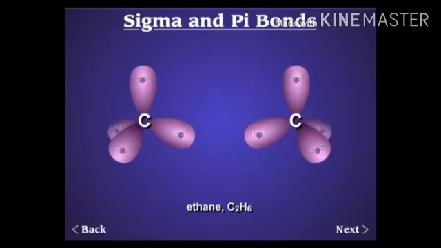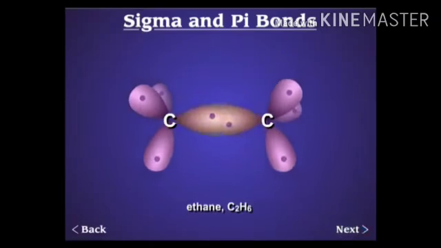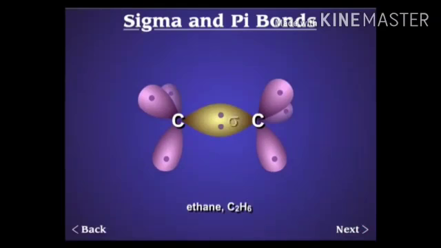As we know, in the methane molecule there are four bonds of carbon with four hydrogen atoms. By taking two methane molecules and removing one hydrogen from each, we get the ethane molecule.